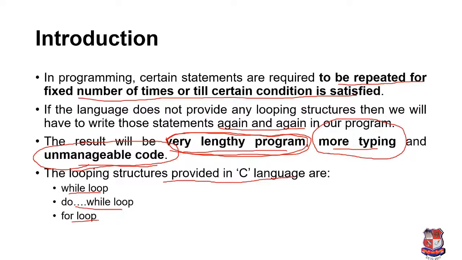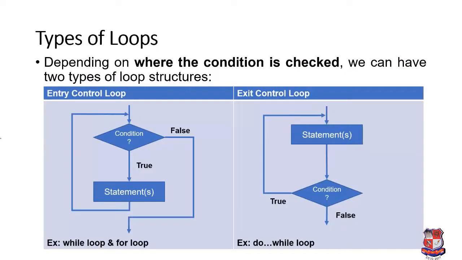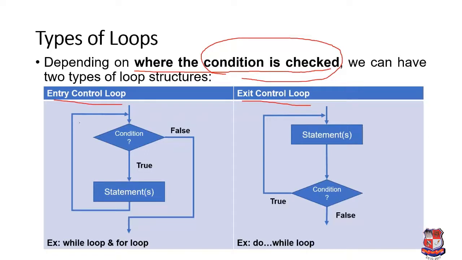Now we'll discuss the types of loops. The types of loops depend on where the condition is checked. According to this, we have two types. First is entry control loop and second is exit control loop. We can see the flowchart for the entry control loop as well as the exit control loop. You can check over here.